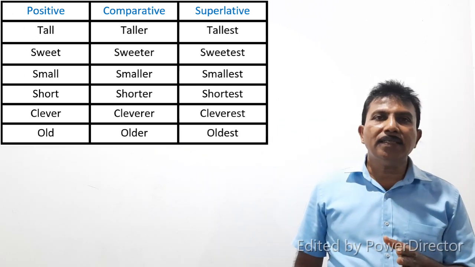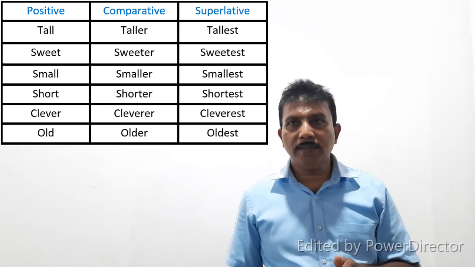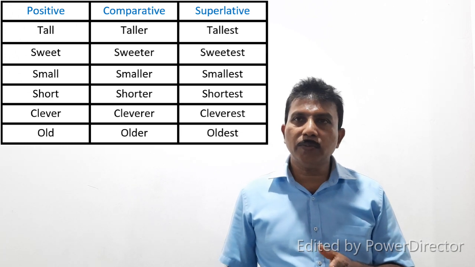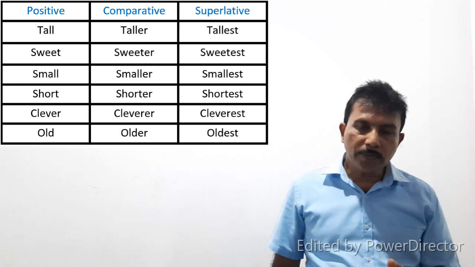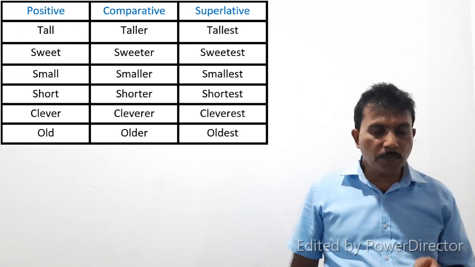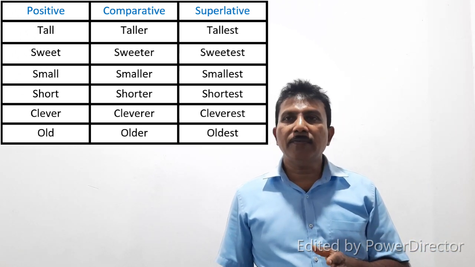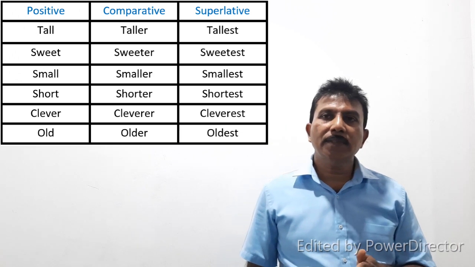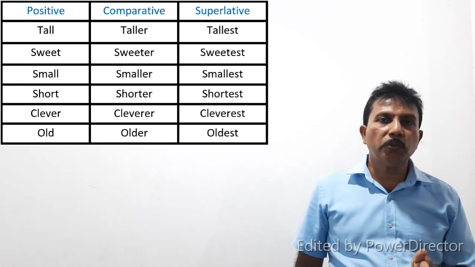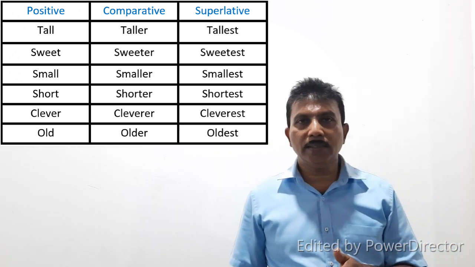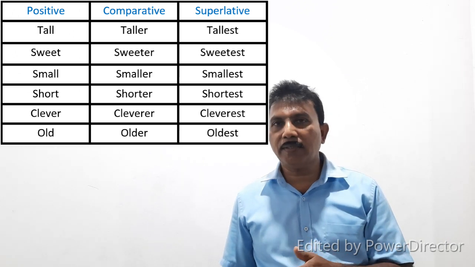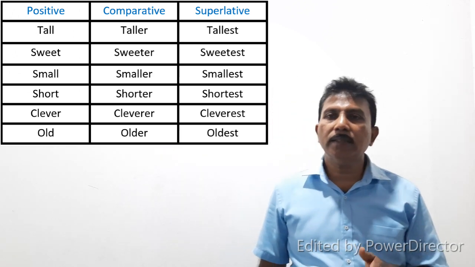Sweet, we add er to the positive, sweeter. Then we add est, we make the superlative, sweetest. Then small, smaller, smallest. Short, shorter, shortest. Clever, cleverer, cleverest. Old, older, oldest.